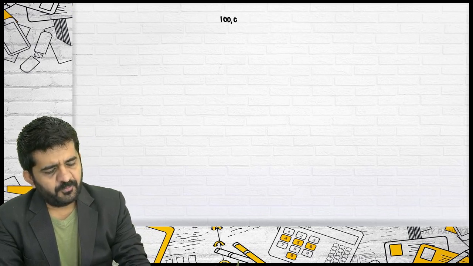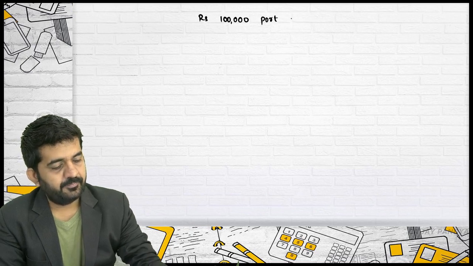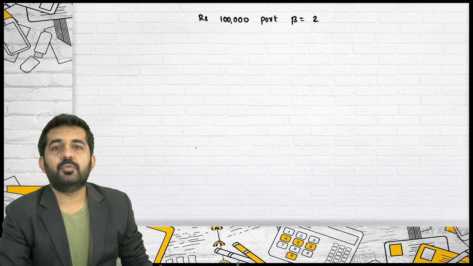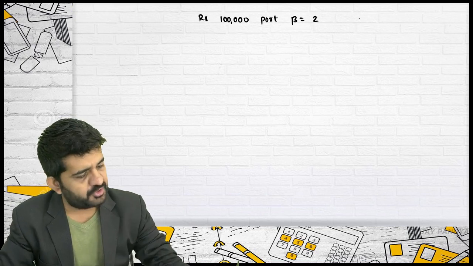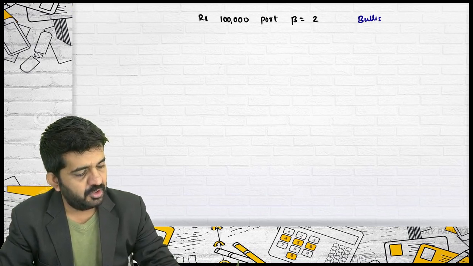So what we'll be doing is, we'll be revising first the concept of hedging, and then we'll be moving ahead with some questions of hedging. So as I told you, hedging, say you are owning a portfolio of rupees 1 lakh with a beta of 2. Is it correct? Then you are bullish in market for your portfolio. What is your position? Is bullish.